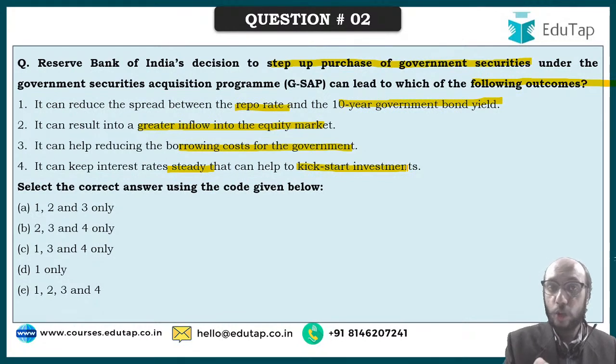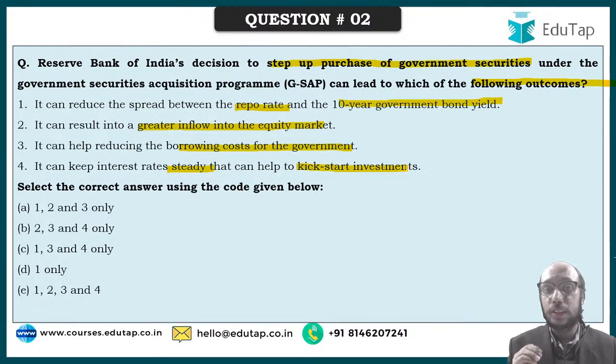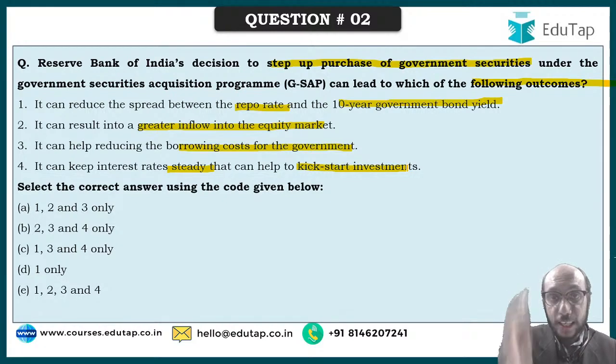So let us say that you are attempting 65 questions of economics and social issues. Your duty should be to first hunt out the easy questions, then hunt out the moderate questions, and then see how many questions you have attempted. Take stock of the situation. And then you will be able to determine that, okay, these tough questions are remaining. I have some idea about these tough questions, I will attempt these, and I do not have absolutely any idea about these tough questions, so I'm going to leave those.